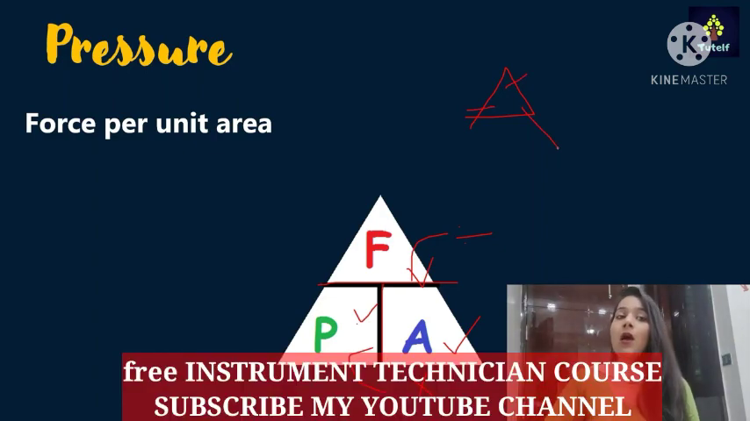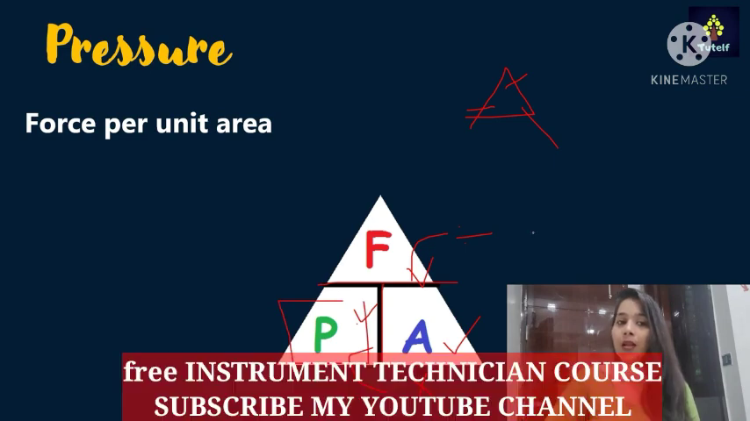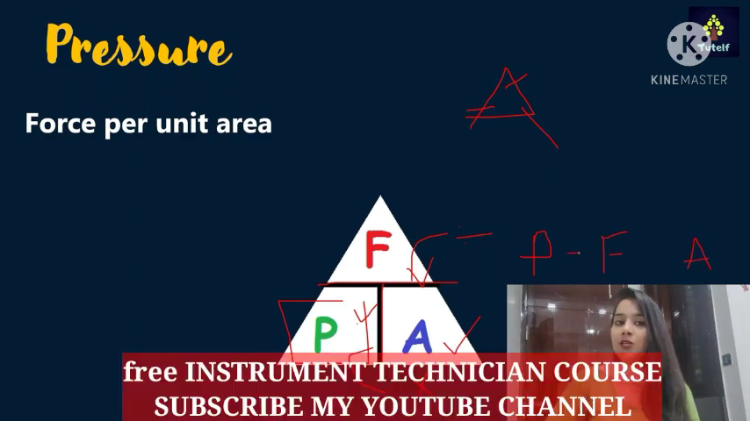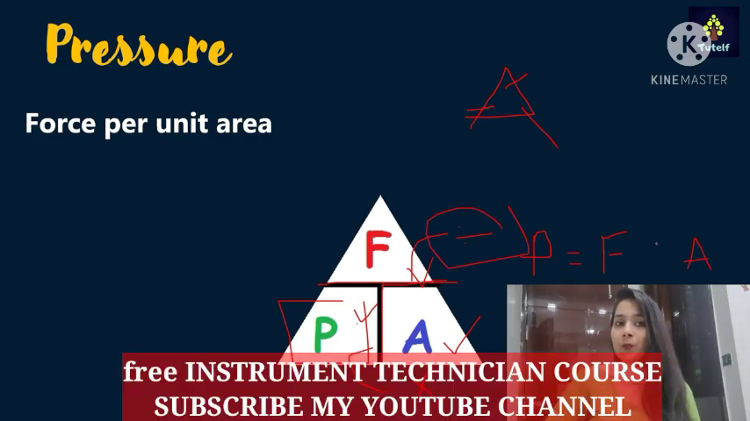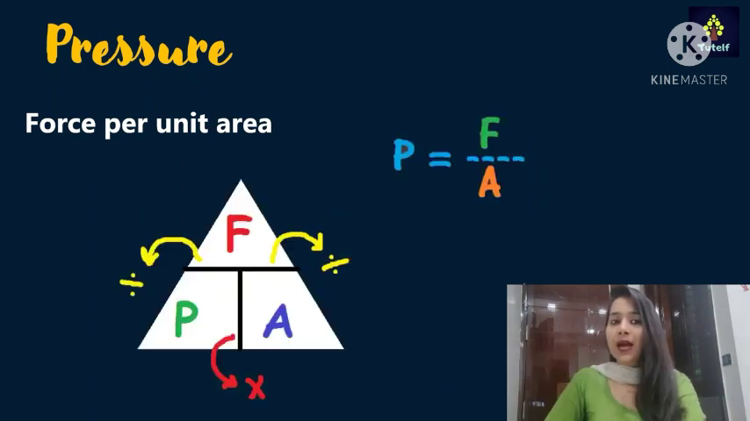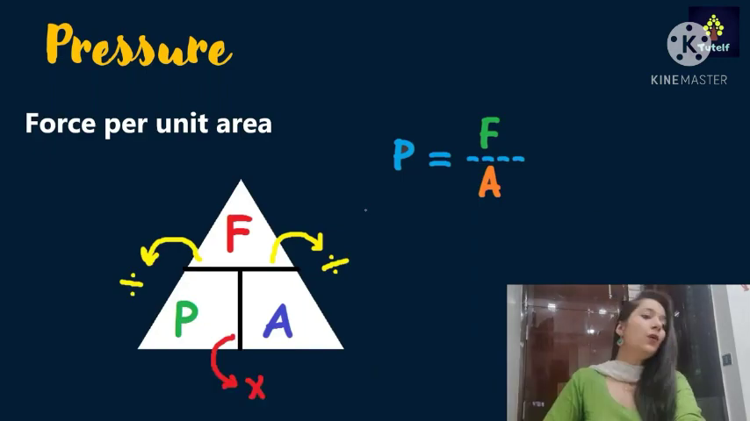After you have done this, for example, I need to find the formula for pressure. I'll write pressure, force and area. So I want the formula for pressure. Pressure equals, now the line that comes in between force and area is that of division. So I'll put the sign of division here, and hence I'll get my formula as pressure equals force divided by area. I hope this is clear to you.